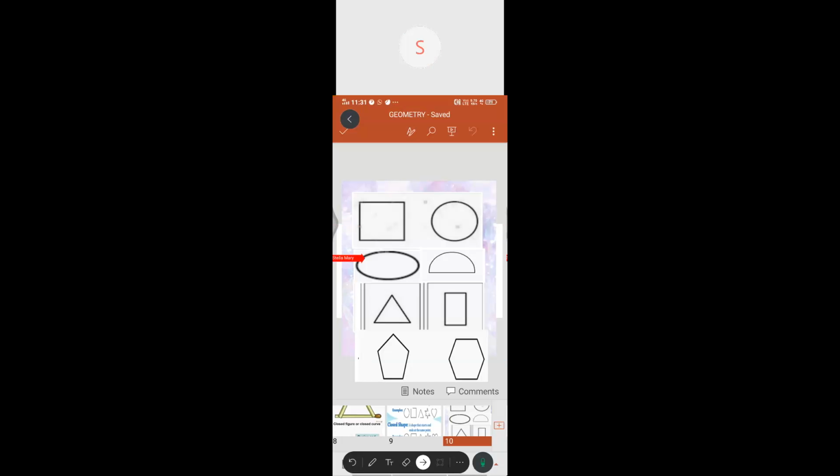Please, can you mute your mobile? Can you unmute? Please mute now.